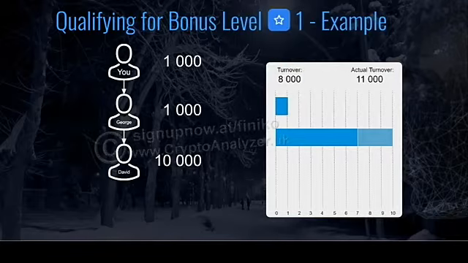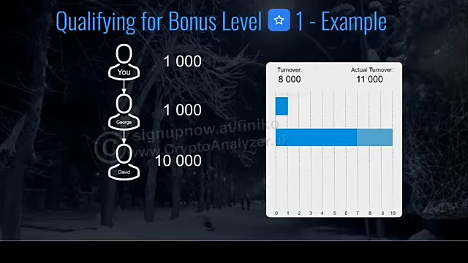Now remember, to qualify for bonus level 1, you need to have 10,000 in turnover. Now currently you've got 11,000 of actual turnover, but only 8,000 in turnover. So you still need 2,000 more in turnover to qualify for bonus level 1.